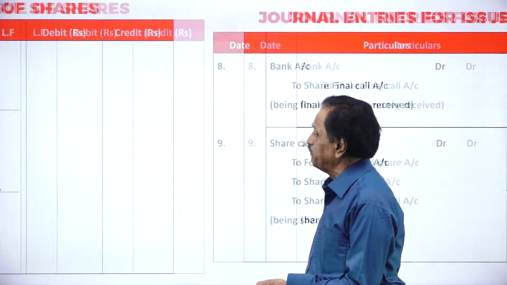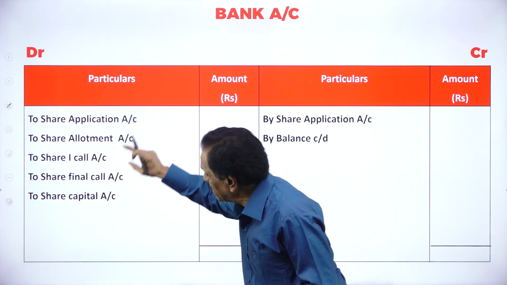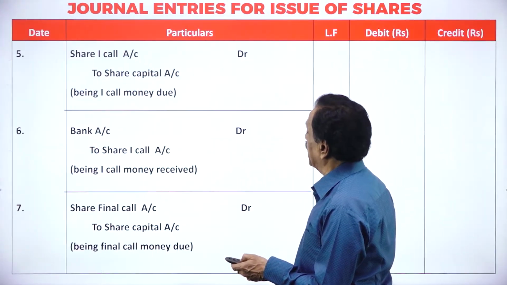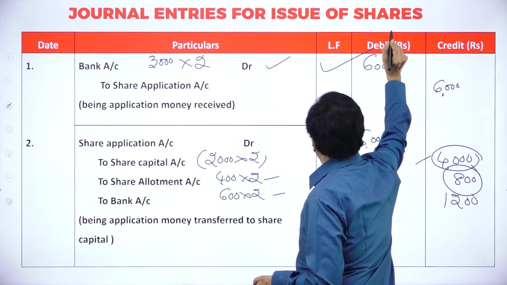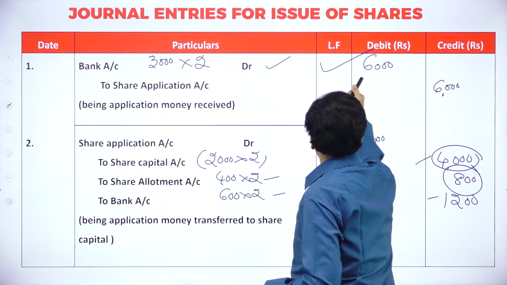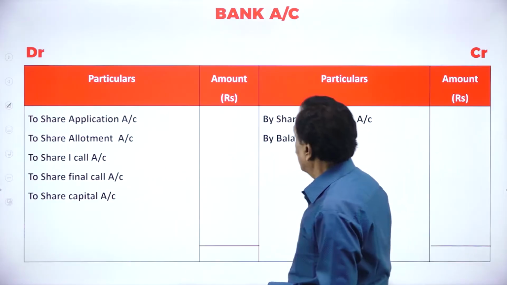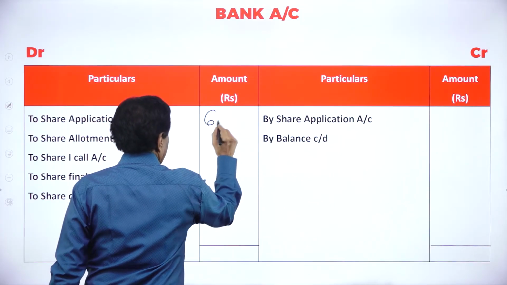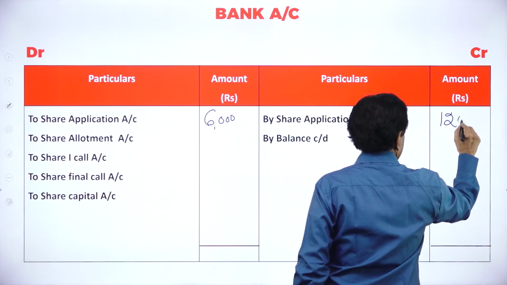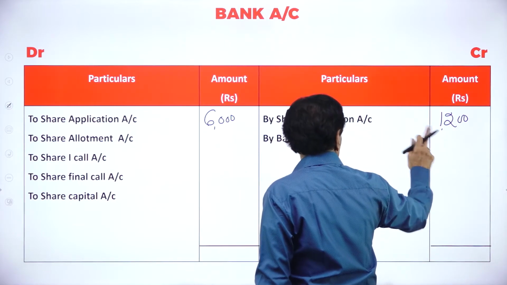So now before preparing the balance sheet, you have to prepare the bank account. So how much you have to receive? Application you have to look after. First on application, next on allotment, next on the first call. How much you receive on application, you can understand. What's your application money? 6,000. How much you return? Here, 1,200. Careful. This you received, this is returned. What's called return to the shareholders is considered. How much you receive? 6,000 rupees. How much you return? 1,200.